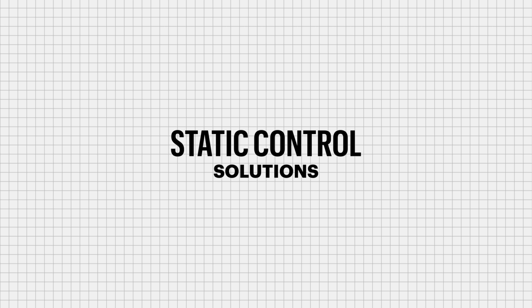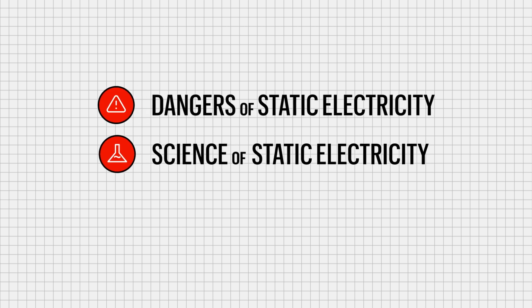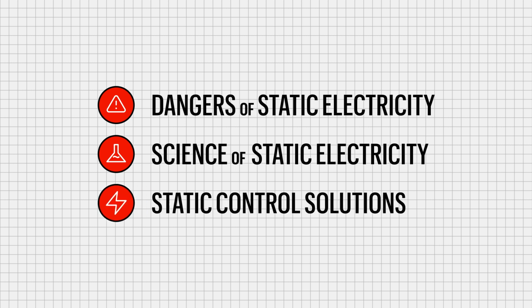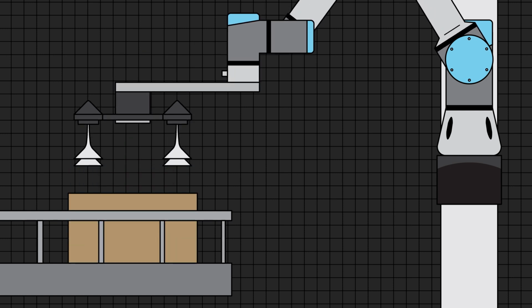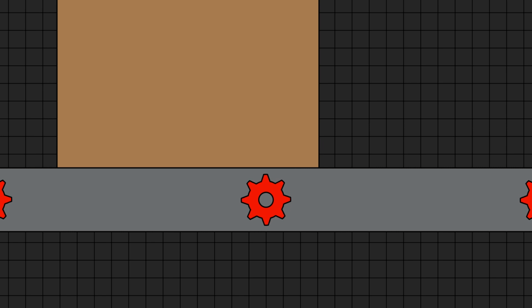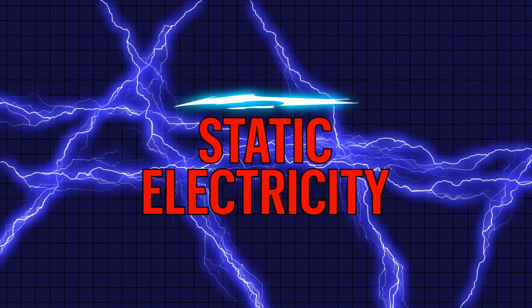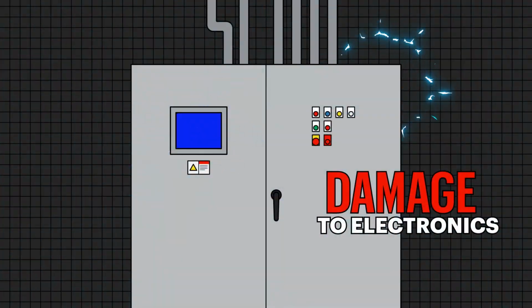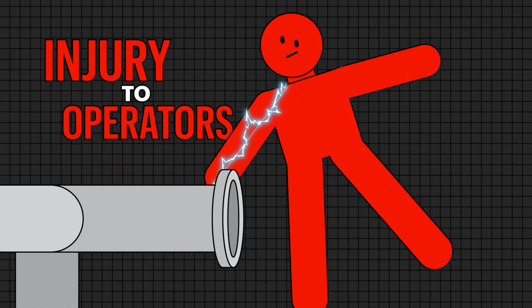In this video, we'll discuss the dangers of static electricity, the science of static electricity, and Motion AI's static control solutions. As enterprises get competitive, industries are adopting high-tech factory floor automation, but face product damage and contamination issues from uncontrolled static electricity. Static discharge can cause damage to electronics, ignition of flammable vapors, or injury to operators.